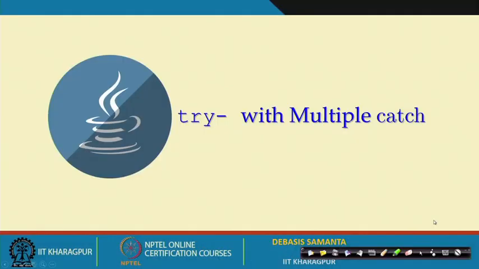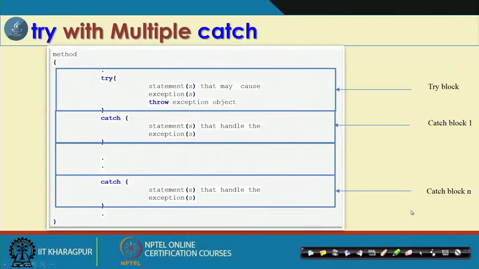Now, we have discussed the try and catch block, which is the simple exception handling mechanism. Apart from this, there is one more mechanism called try with multiple catch. So, there are many features, and try with multiple catch is the one we will look at.